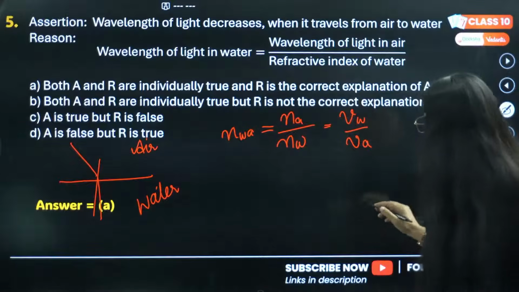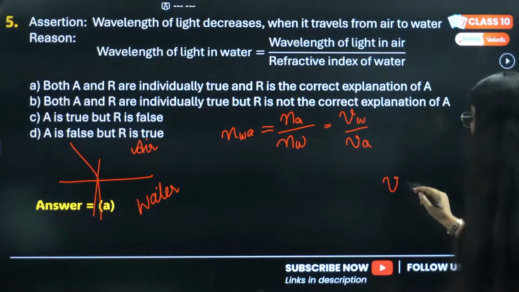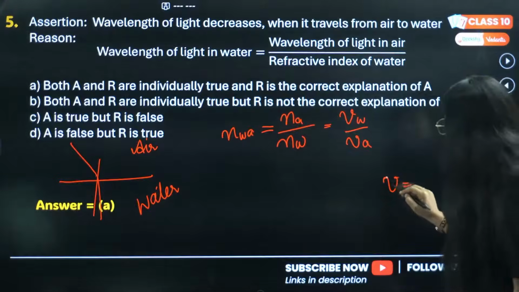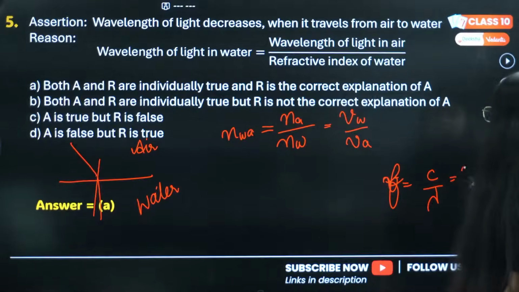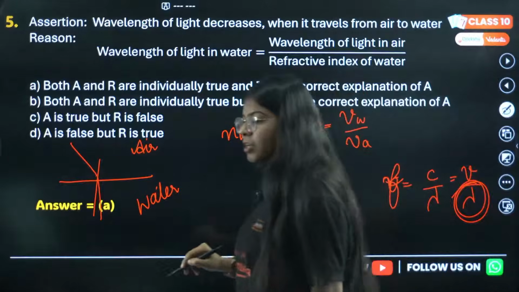Now there is a formula, if you might have read, that frequency is equal to C by lambda, which is V by lambda, and now lambda is our wavelength.